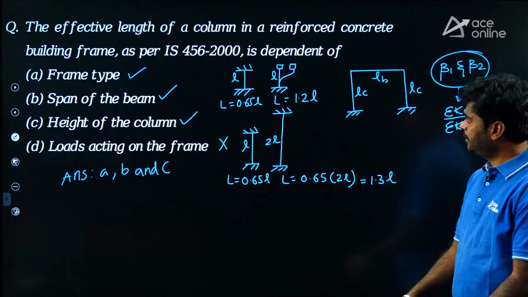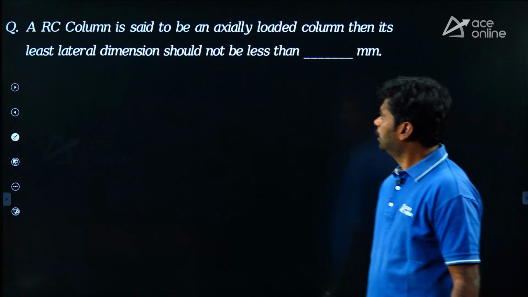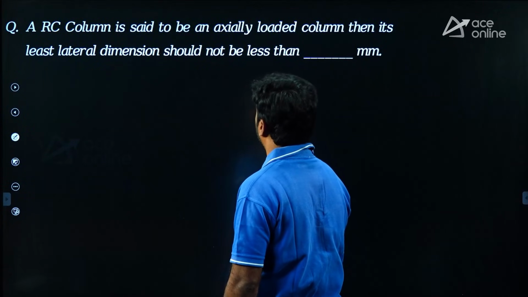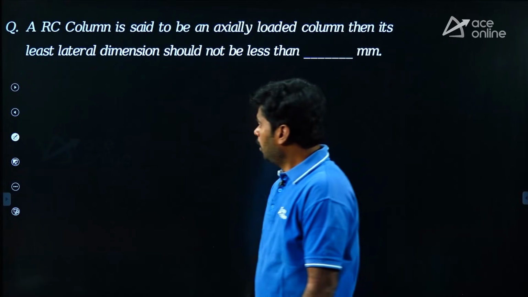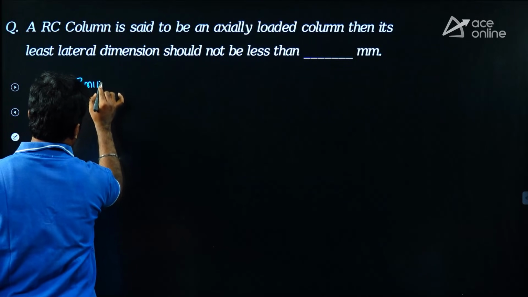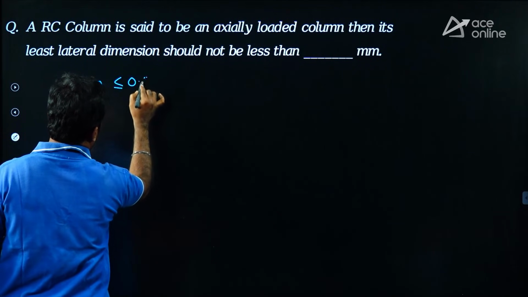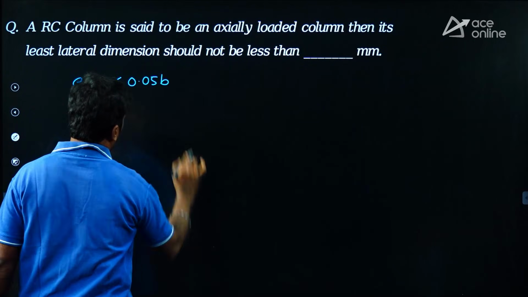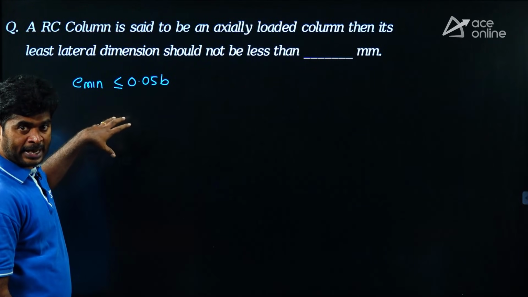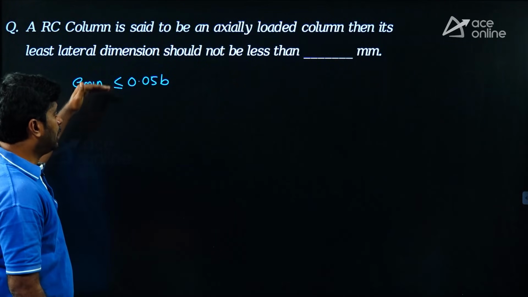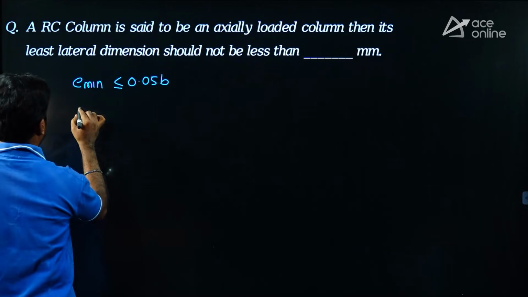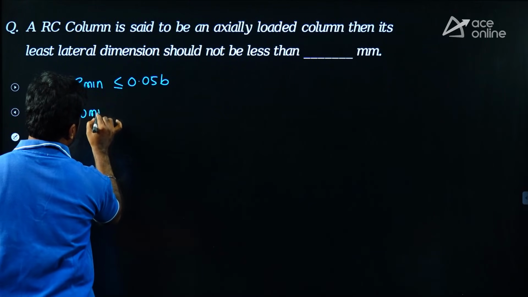Let us move to the next question. An RC column is said to be an axially loaded column, then its least lateral dimension should not be less than what? Axially loaded column from IS 456-2000 is decided based on the condition e minimum should be less than or equal to 0.05 times least lateral dimension of column. When do you say that it is an axially loaded column? If e minimum is less than or equal to 0.05 times least lateral dimension of column, where e minimum is considered in the worst case as 20 mm. Let us consider 20 mm.